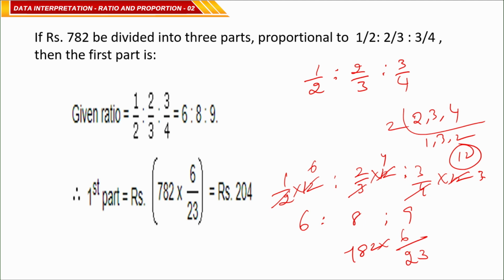Okay, so 782 by 23 here. Okay, now we are going to say 23 1s are 23, 23 2s are 46, 23 3s are 69, 23 4s are 92. 34 6s are 204, 6 3s are 18, 20. How much did you get as the answer? 204. So the first part is 204, out of the total 782 divided into 3 parts. The first part is 204. Is it clear? Okay. Now shifting to the next question.